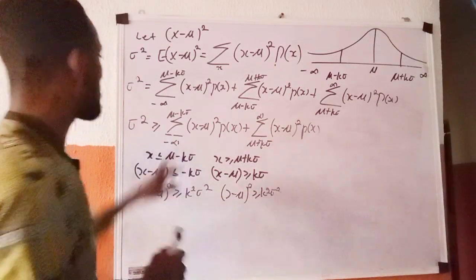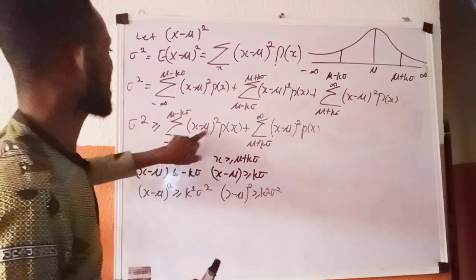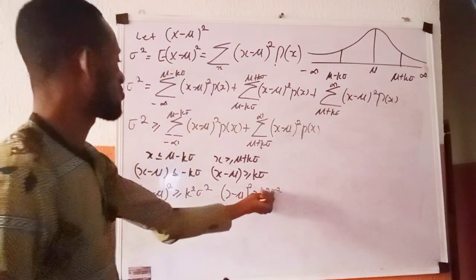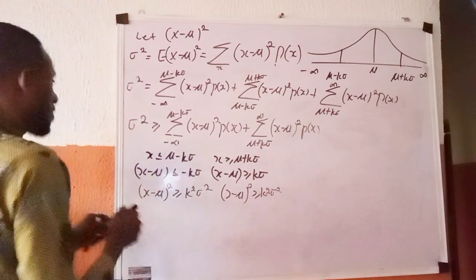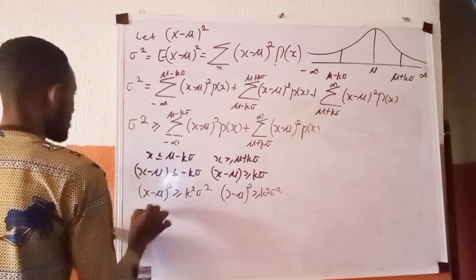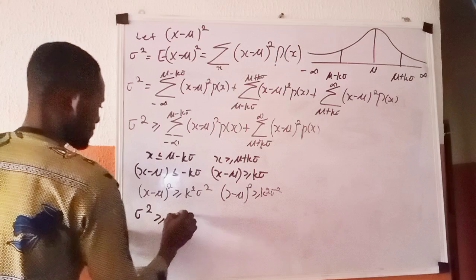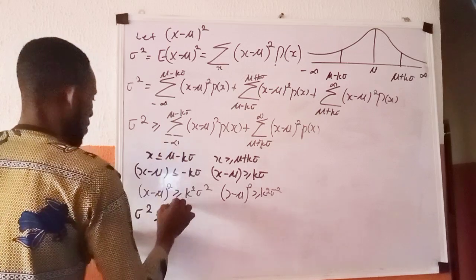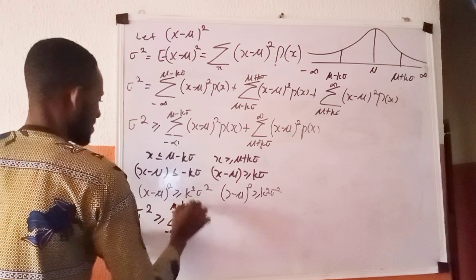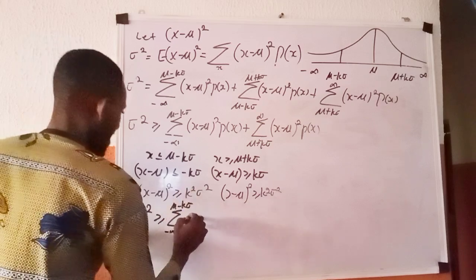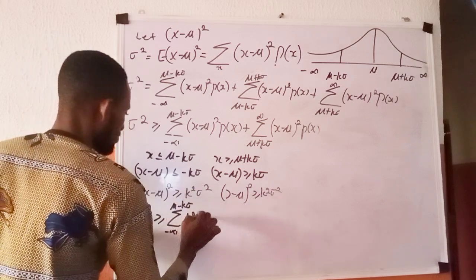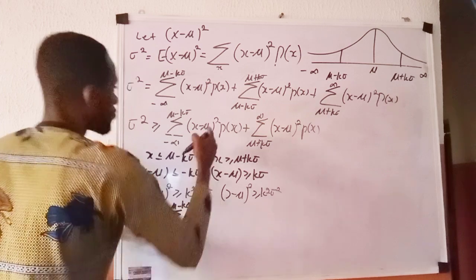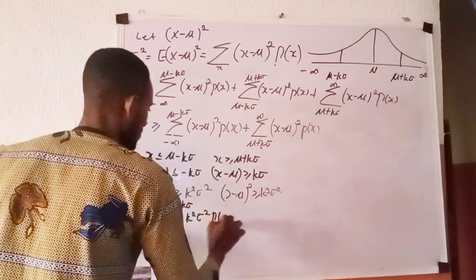At that point, you return back here. Anywhere you see (x minus mu) raised to power 2, you put this quantity. What you have there becomes sigma squared greater than or equal to the summation from minus infinity to mu minus k sigma of k raised to power 2 sigma raised to power 2 p of x,